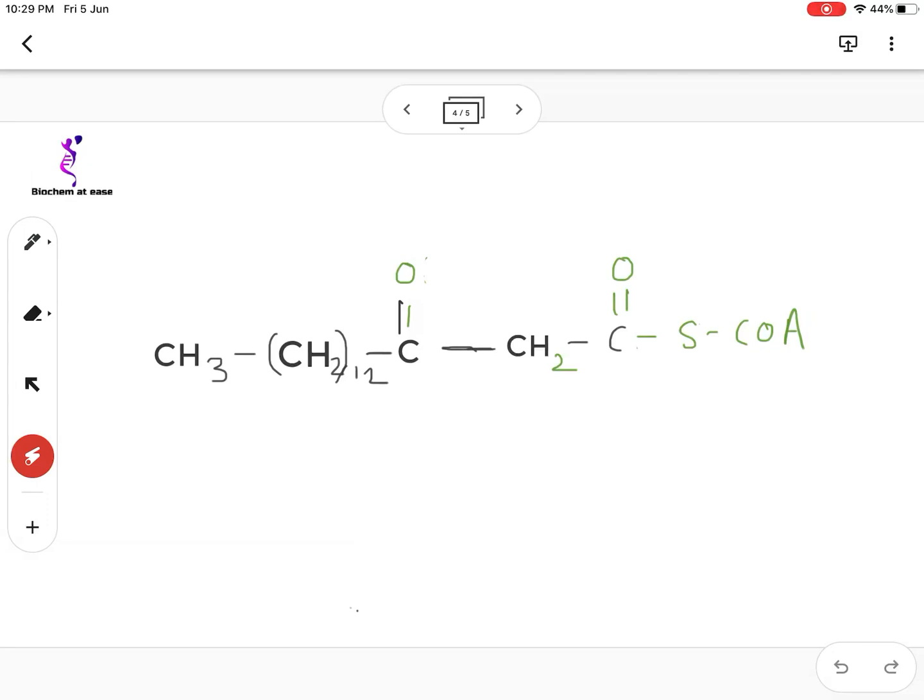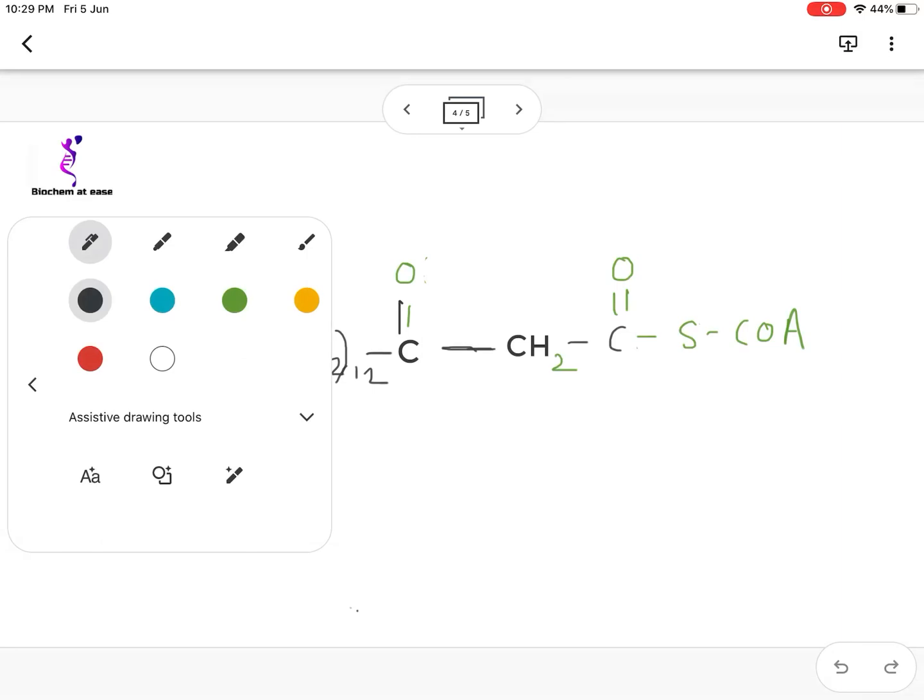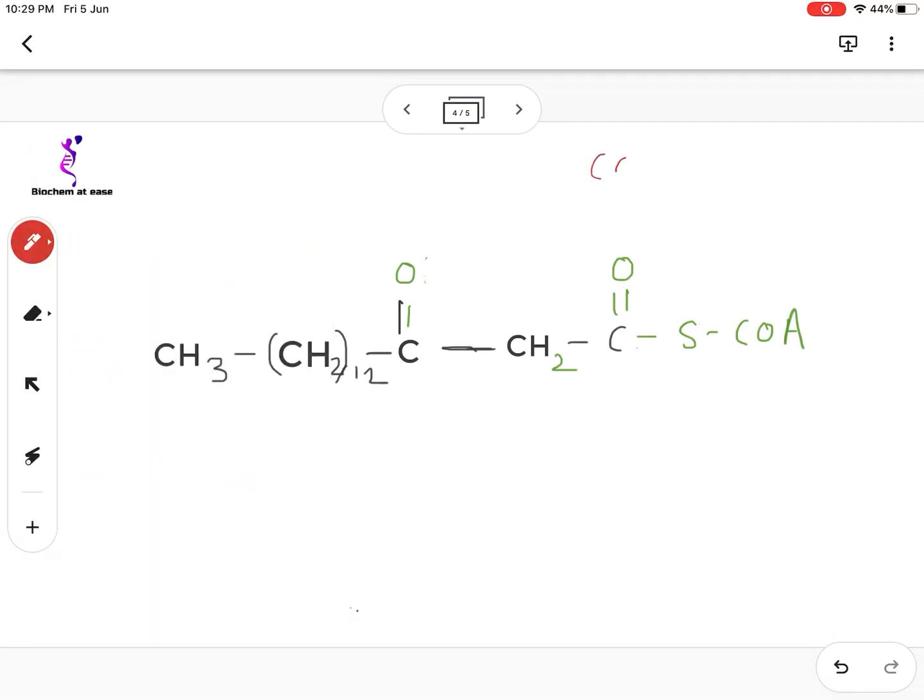So in this reaction, one molecule of coenzyme A enters in the reaction, and now this carbonyl carbon makes a nucleophilic attack on this sulfur, and it leads to formation of 2 molecules.